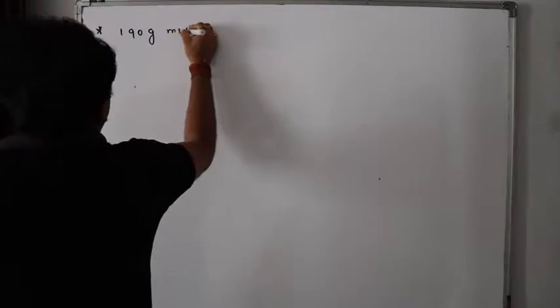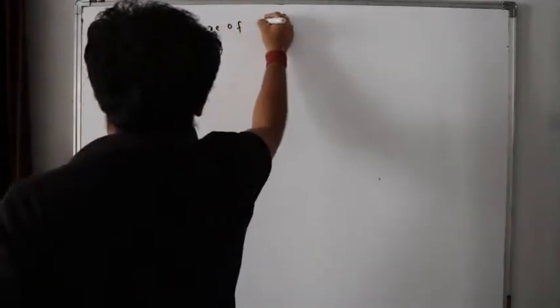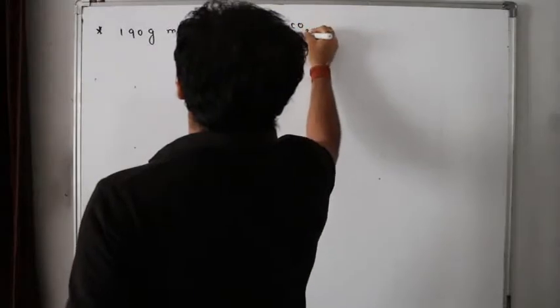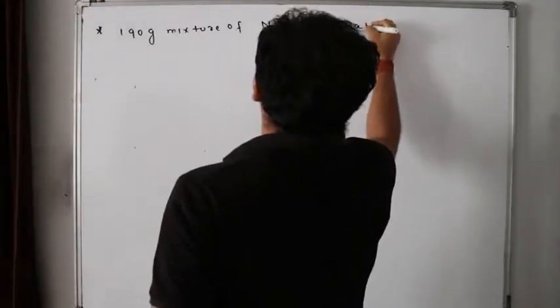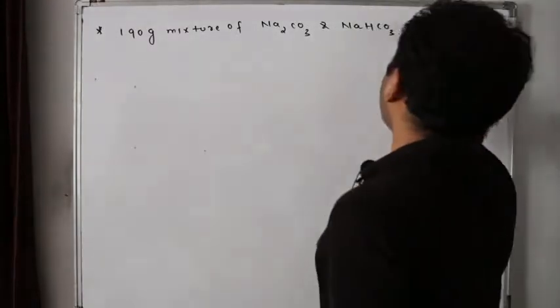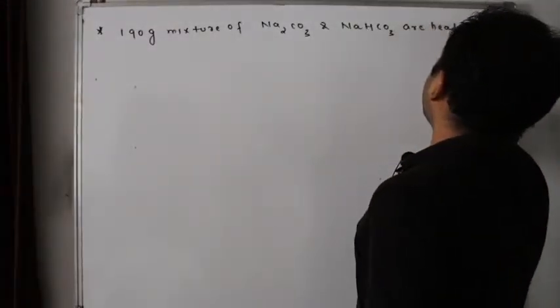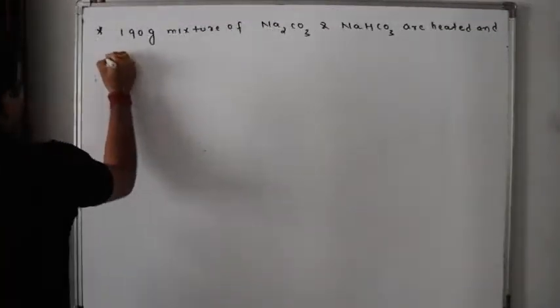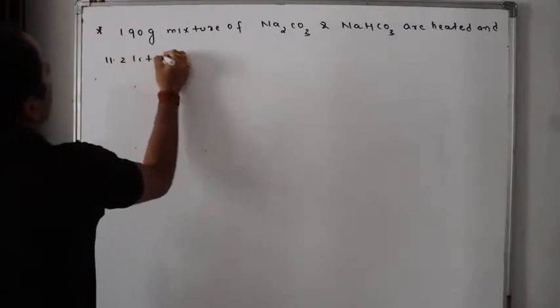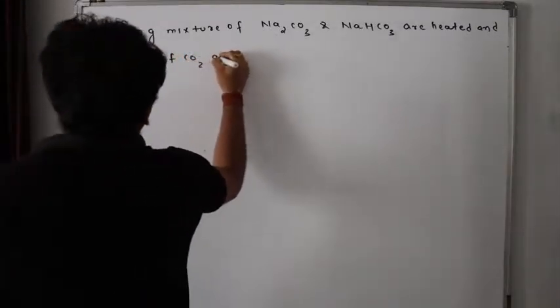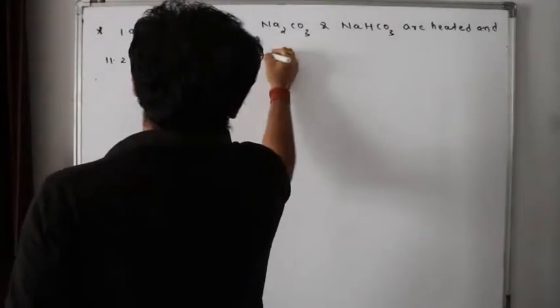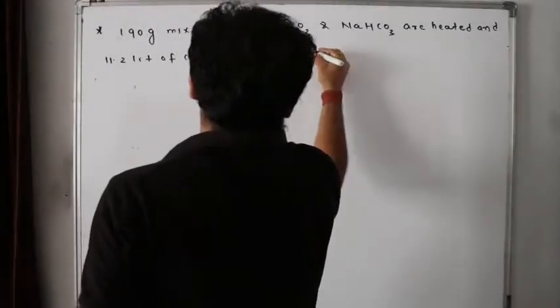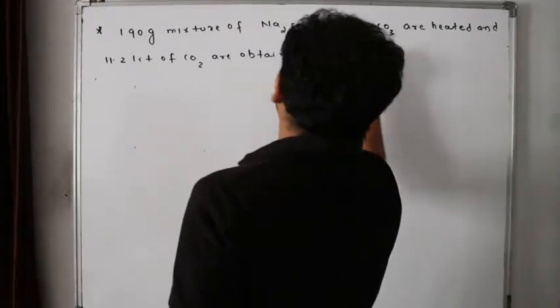What is the question? 190 gram mixture of Na2CO3 and NaHCO3 are heated and 11.2 liters of carbon dioxide are obtained at STP.